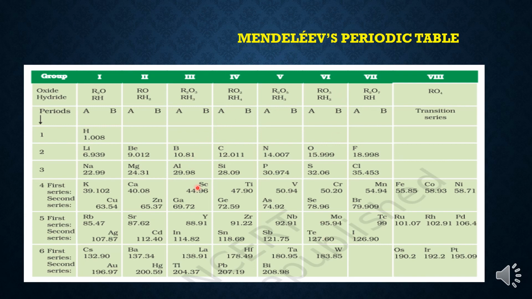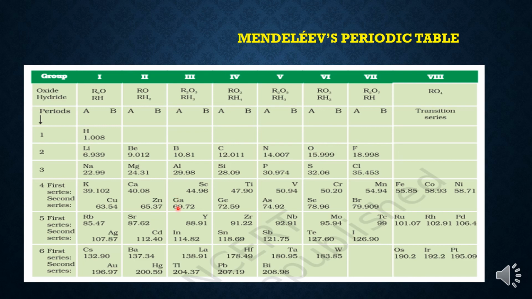Children, another thing, these three elements, gallium, scandium and germanium. When Mendeleev was working on his periodic table, these three elements were not discovered. So, he left these three places empty, and he boldly predicted that whenever these three elements will be discovered in future, they will show certain properties. And children, when these three elements were discovered, the properties which Mendeleev told were so true.